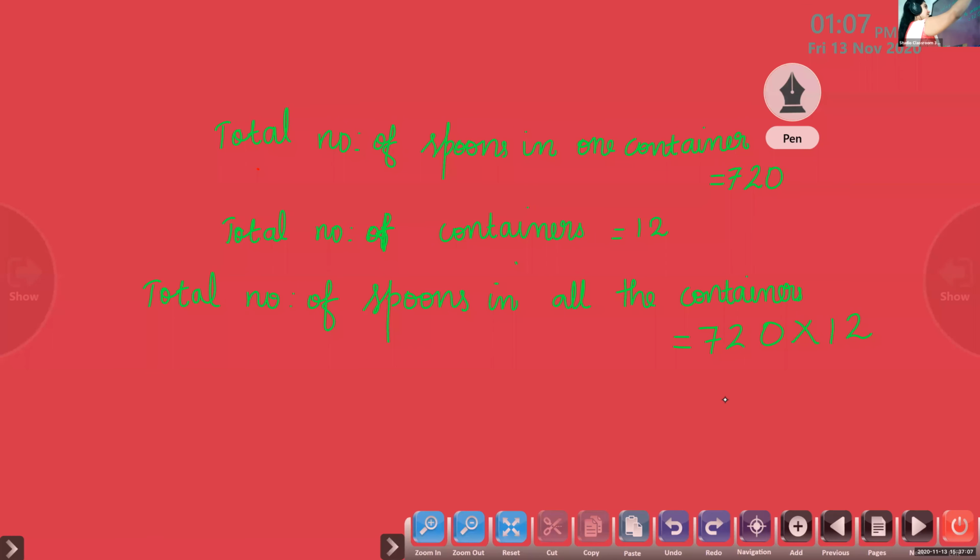Do the multiplication fast. 720 into 12.